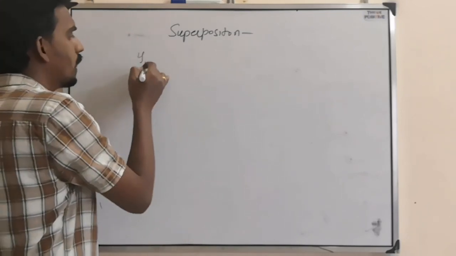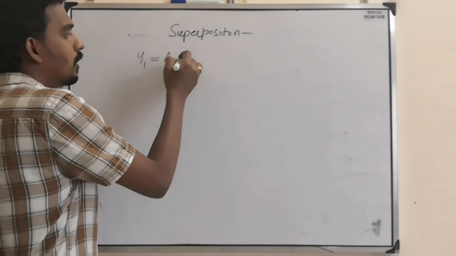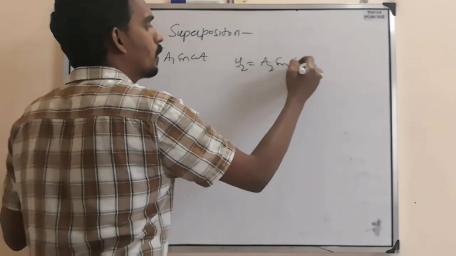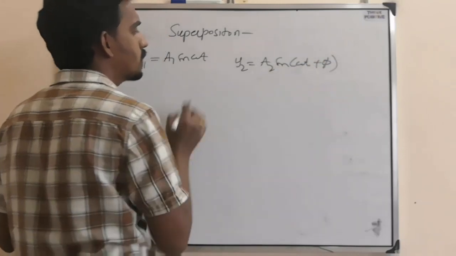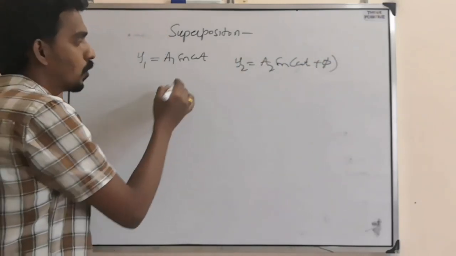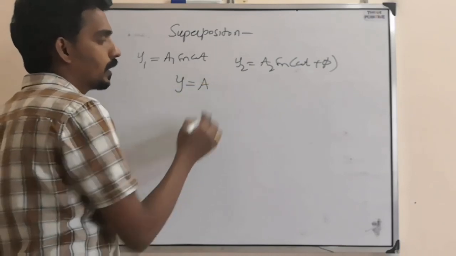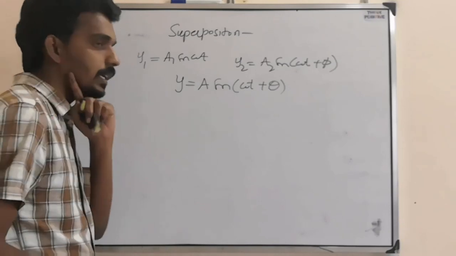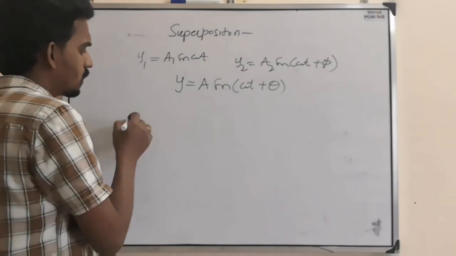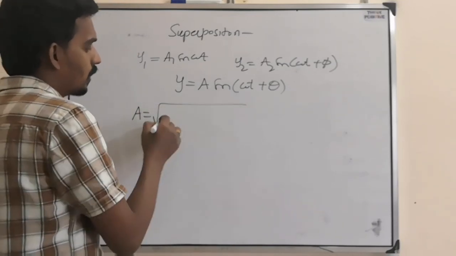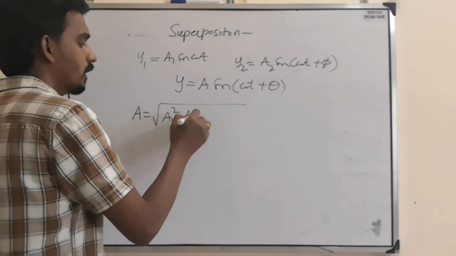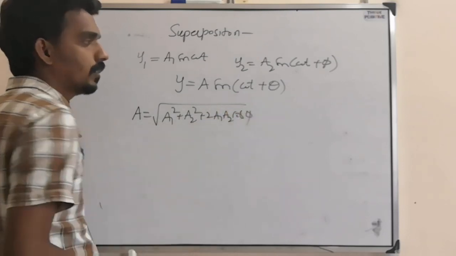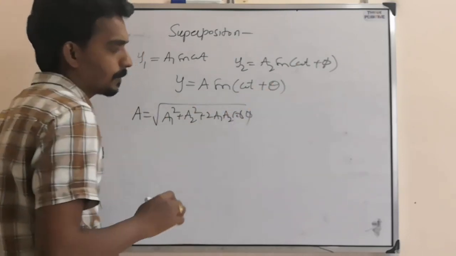Superposition means if two waves, like y1 is A1 sin omega t and y2 is A2 sin omega t plus phi, with a phase difference phi, superimpose, then the resultant wave will become A sin omega t plus theta, something else phase, where the resultant amplitude will become under root A1 square plus A2 square plus 2 A1 A2 cos phi, where phi is the phase difference.